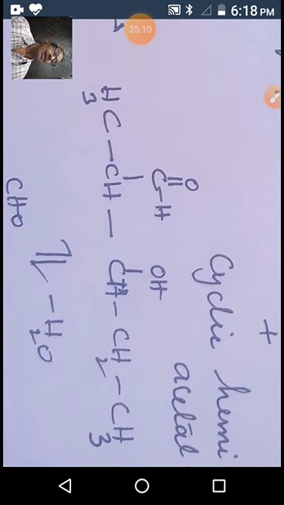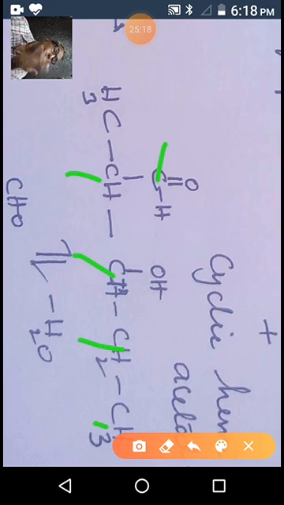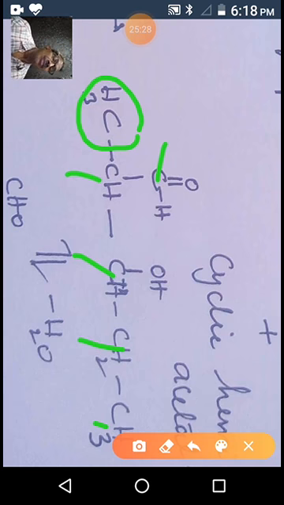What is this? Numbering: you have to give numbering from here. 1, 2, 3, 4, 5. 5 carbon means penta, pentanal. In the second place we have a methyl group, so 2-methyl. Then 3-hydroxy. The IUPAC name of this compound is 3-hydroxy-2-methylpentanal.